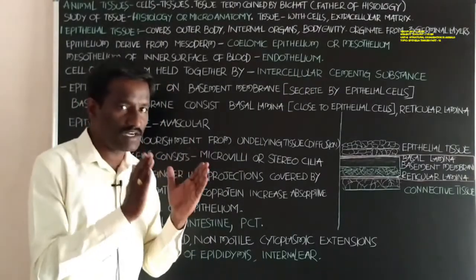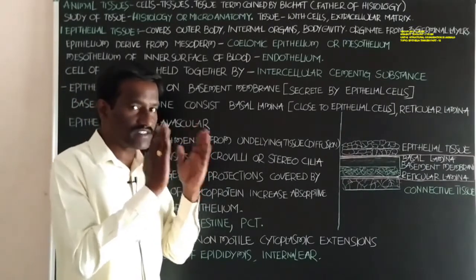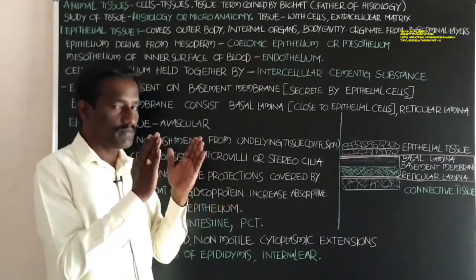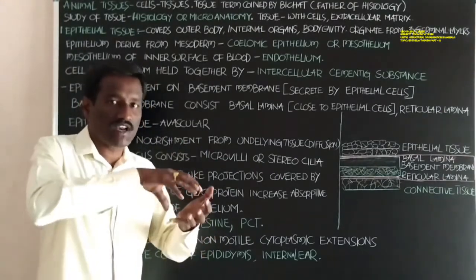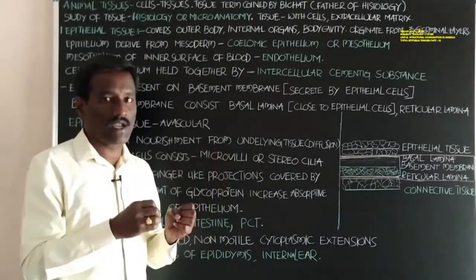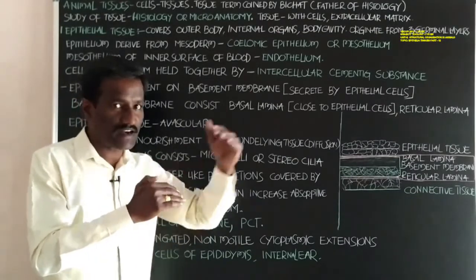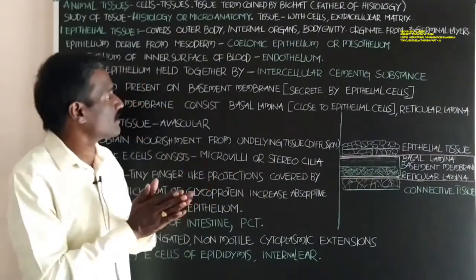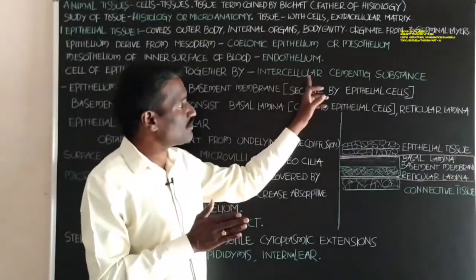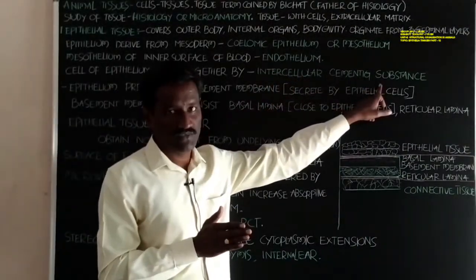Next, students, the cells of the epithelium. The epithelial tissue has cells that are combined and held together, one cell connecting with another. These are held together by the help of the intercellular cementing substance.